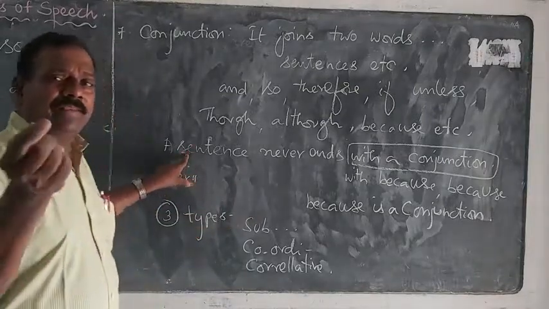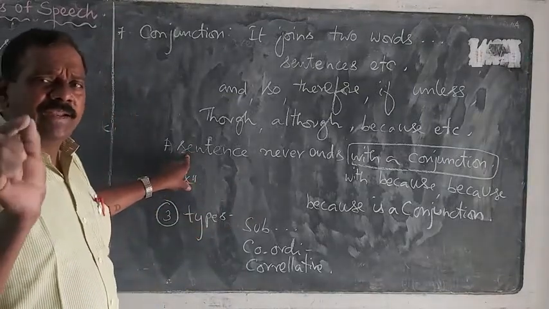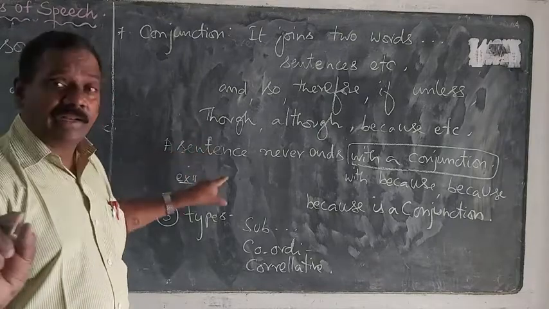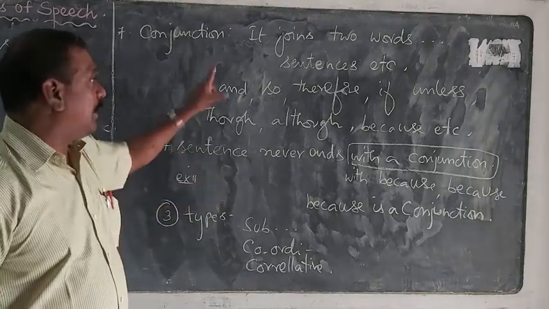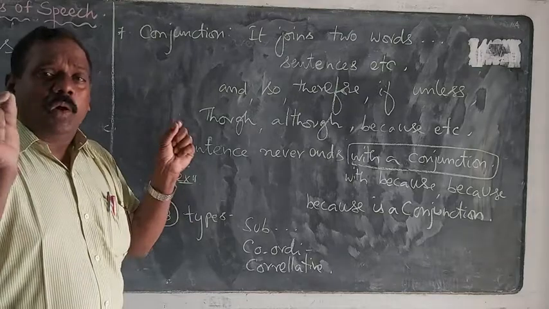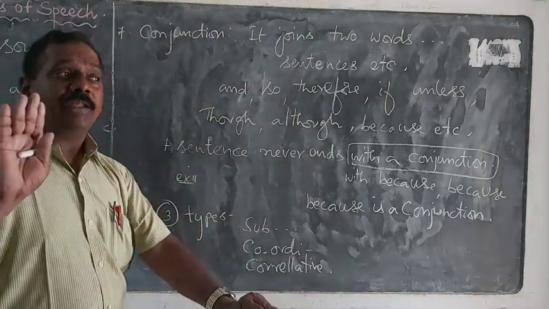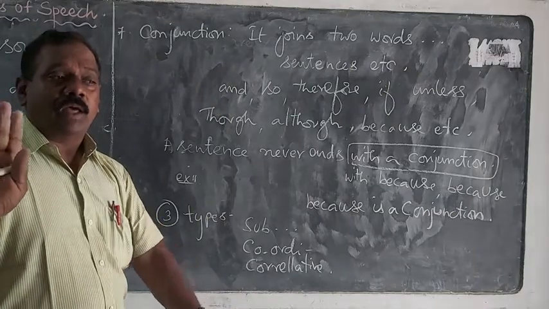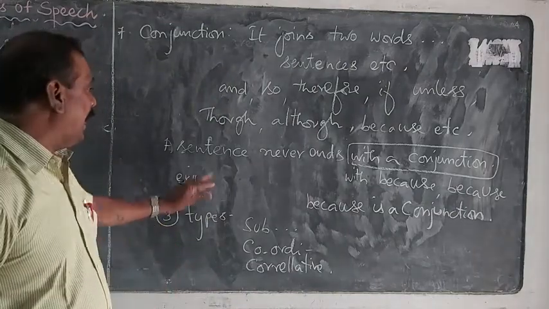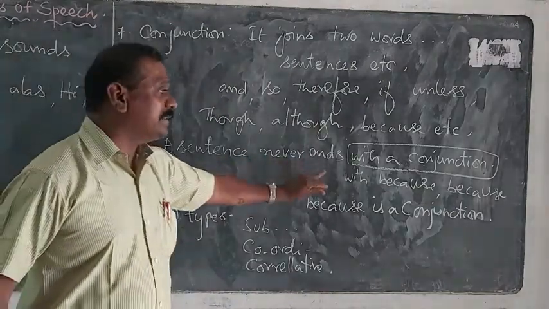See, here is a simple thing. A conjunction can always join, so it will never be at the end of a sentence. So here is an example. A sentence never ends with a conjunction.